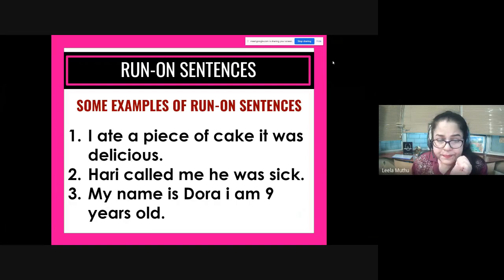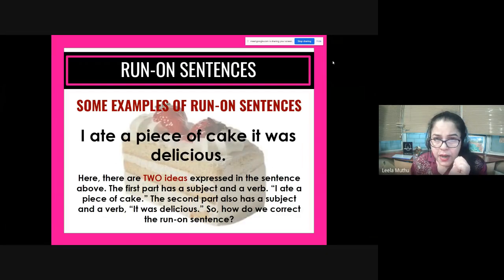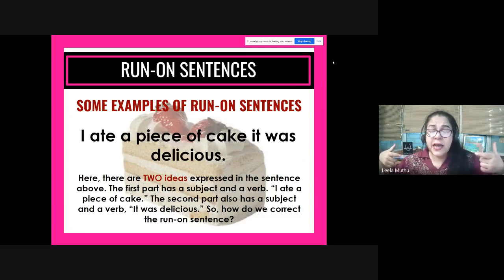Let's see. Aha, let's look at what is going on in this situation. I ate a piece of cake, it was delicious. It is a sentence. It starts with a capital letter, it ends with a full stop, but it looks like it's got more than one sentence in it, right? So here there are two ideas. What are the two ideas? I ate a piece of cake, it was delicious. Two ideas are in the sentence, but nothing joining them together.